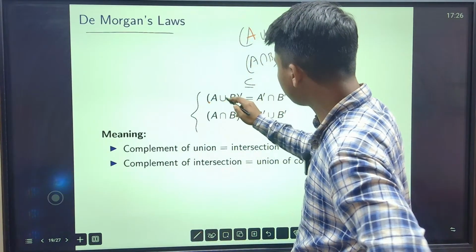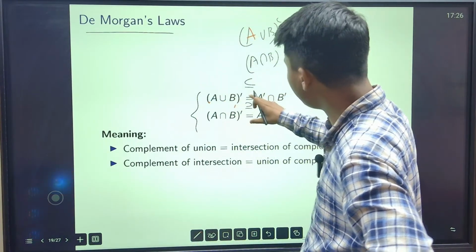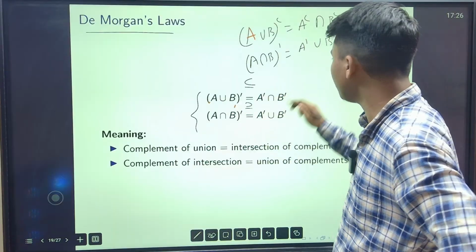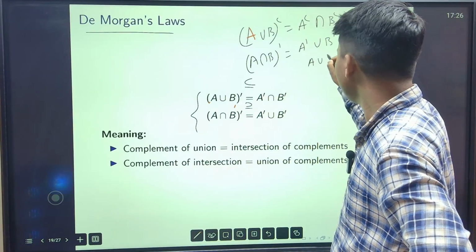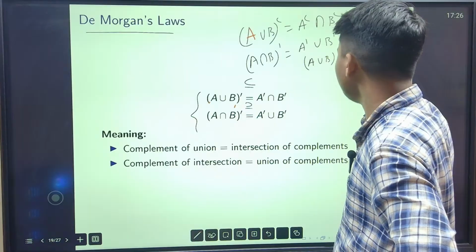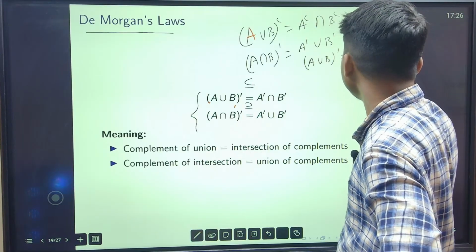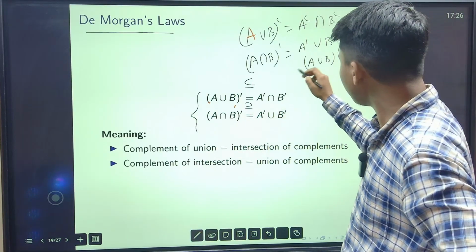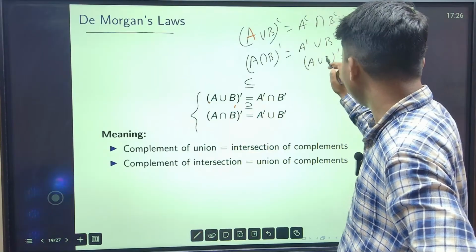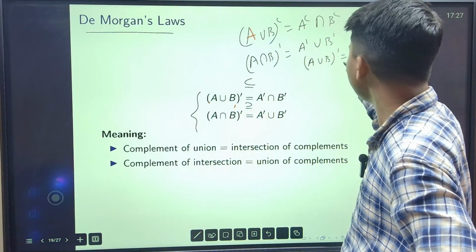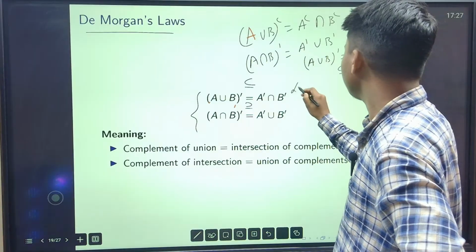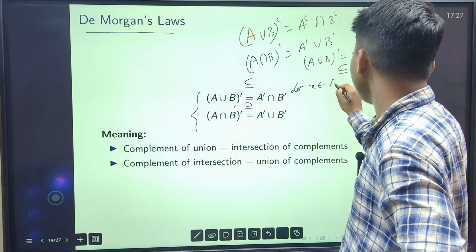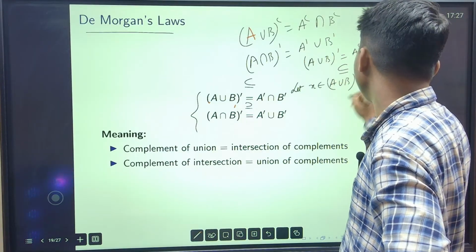Suppose I want to show that A union B their complement equals A complement intersection B complement. We have to show this. Now suppose I take a member from here. First I will show that this is a subset of this. So let X be an element of A union B complement.